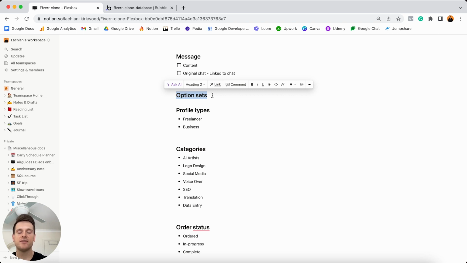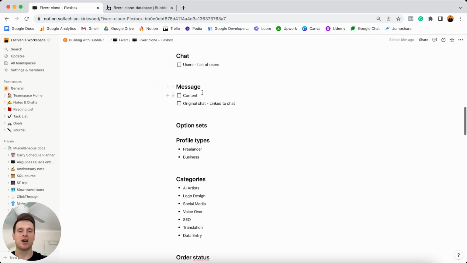And if you're relatively new to Bubble or you've never used option sets, you can kind of think of option sets like a data type. So as I mentioned, every single time a user wants to create something, that needs to be a data type because they're creating that entry in our database. But what happens if we as the admins of our application would like to store some information within our app that only we can create, not any users? And so a great example is something like our profile types.